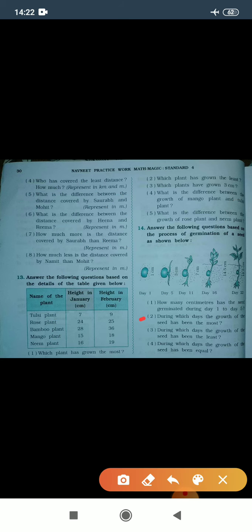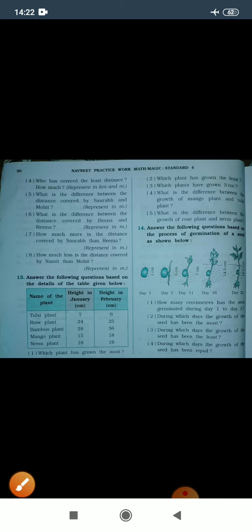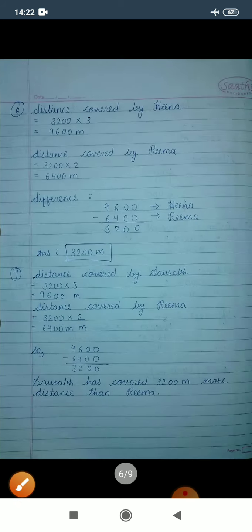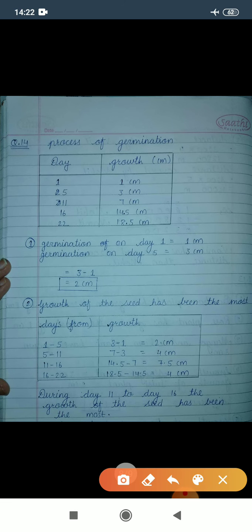Question number 2. During which days the growth of the seed has been the most? For that we need to calculate all these days comparison. For that we need to make one table. Let's see. Here I have made this table, days from and growth.